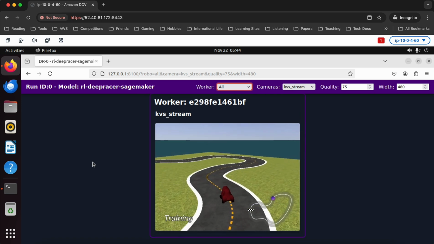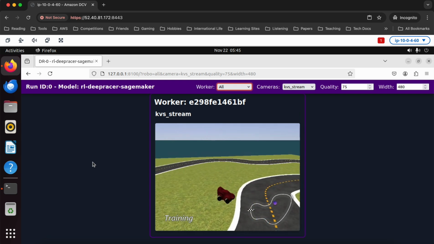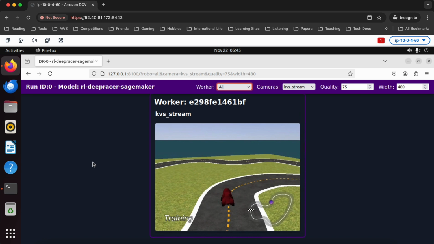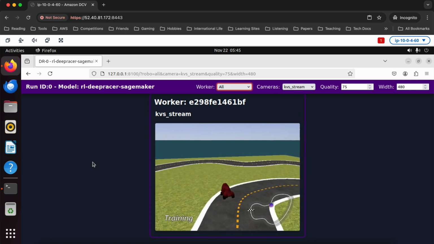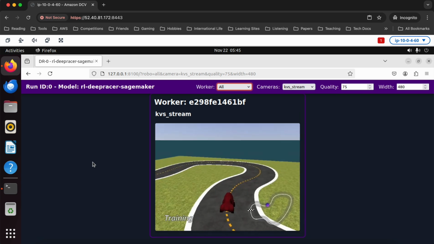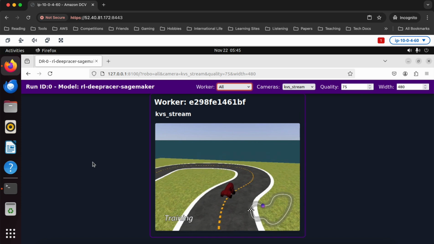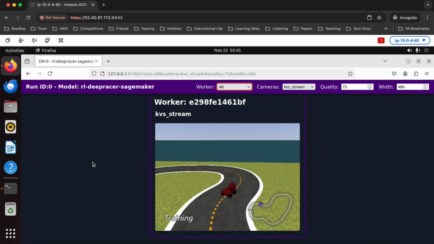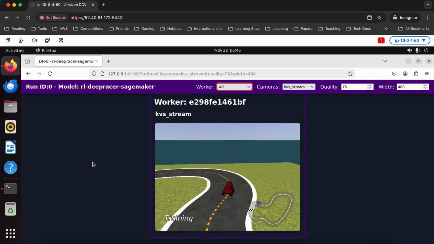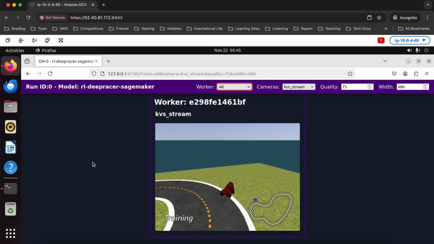If your model's looking like it's trained, then you would go ahead and stop the training, maybe run an evaluation, see how it does when you evaluate it, maybe do some log analysis. There's built-in Jupyter notebooks for that too. Again, take a look at the links in the description. The docs cover how to use those notebooks. But this is really everything you need to do local training. So if you want to give this a try, highly recommend it.